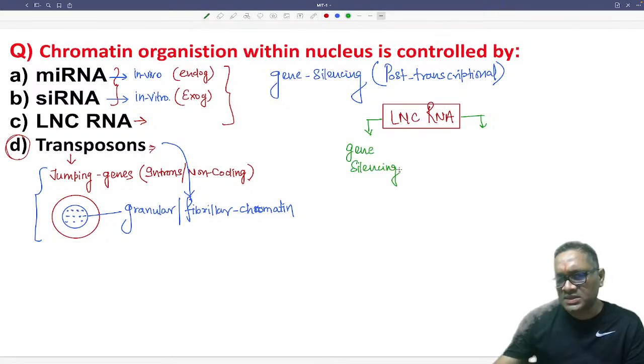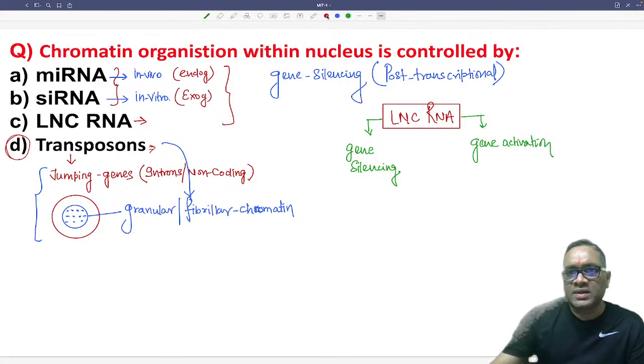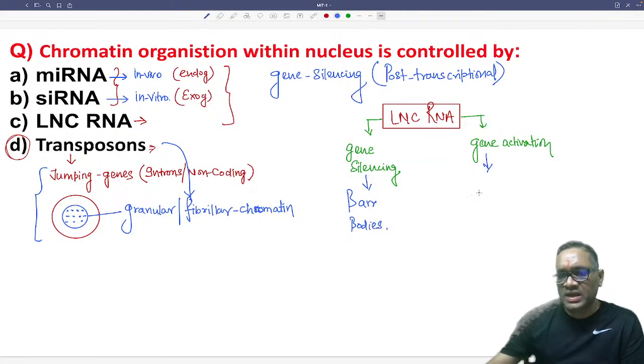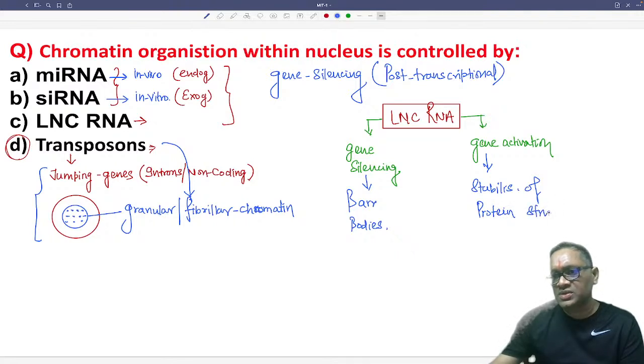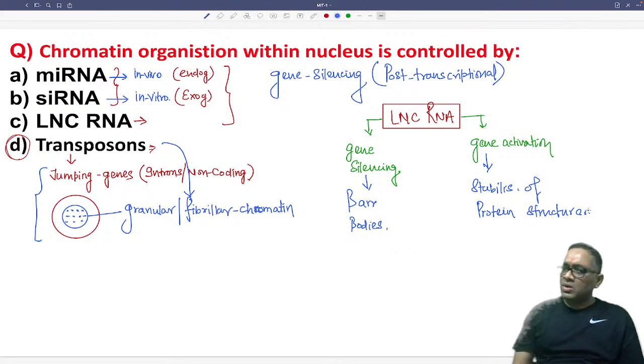An example of gene silencing is the formation of Barr bodies. An example of gene activation is stabilization of the protein structure, the tertiary or quaternary structure is stabilized. That is done by long non-coding RNA.